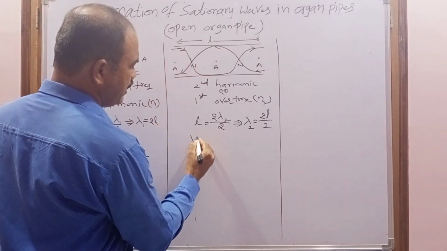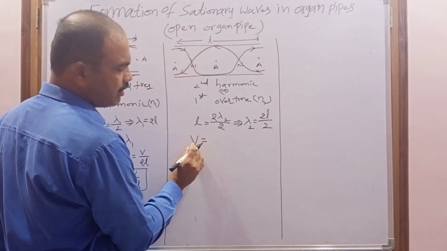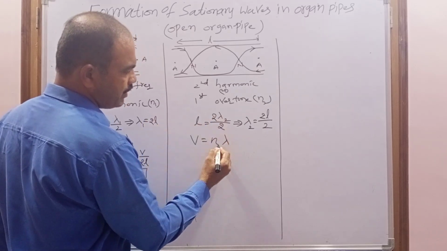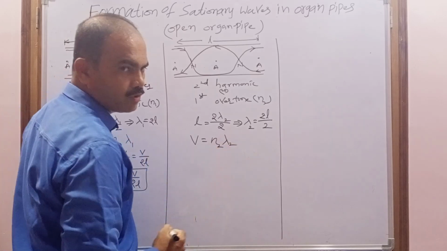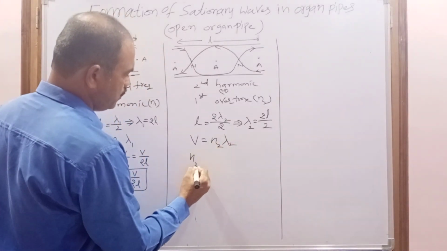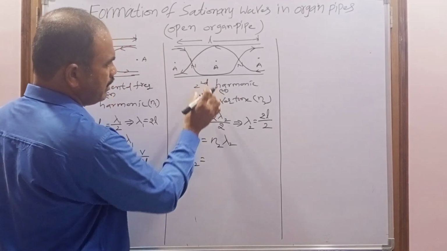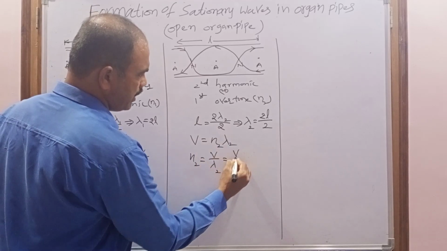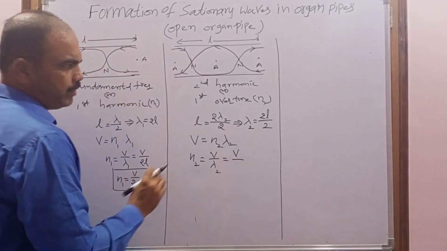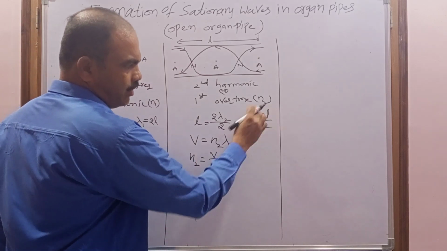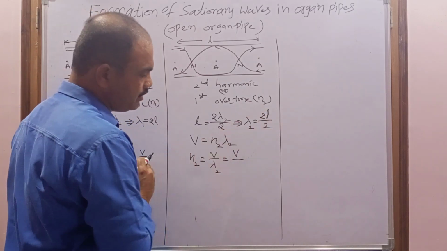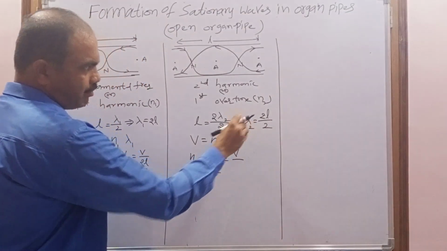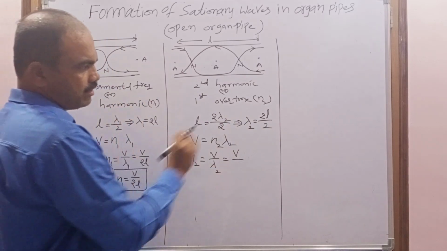Now you already know the relation between wave velocity, frequency and wavelength: V equal to N lambda. Here the frequency is N2 and wavelength is lambda 2. From this, N2, which is the frequency of the second harmonic or first overtone, equals V by lambda 2. Lambda 2 means how much? 2L by 2. Don't simplify here, for better understanding, because we are writing this second harmonic frequency in terms of the first harmonic, so keep it like that.